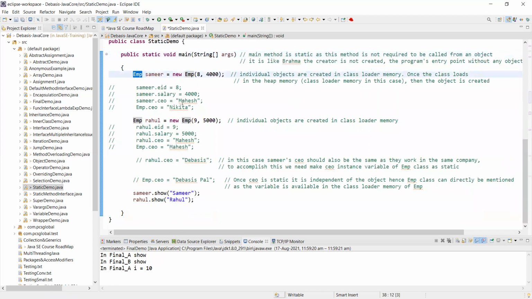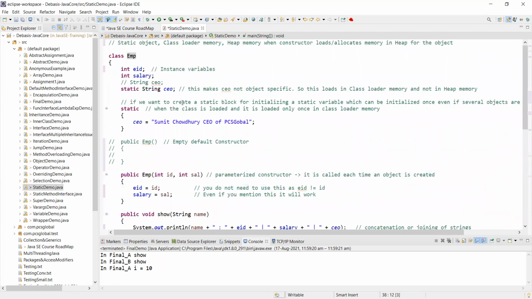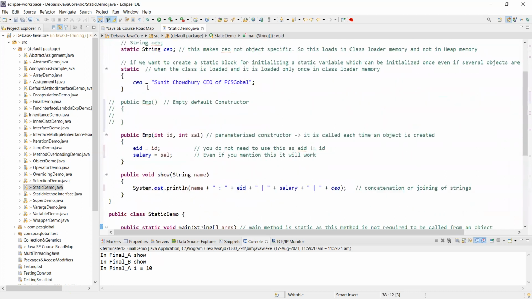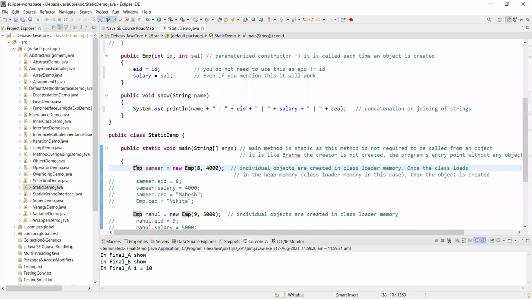Now here, tell me what is this? This is a type. This is a class. Often in books or reference documents, they will not mention class, they will say type. Type and class are the same. That means you are using a type EMP, which is a class. You have defined this class. It's a user-defined class. There are many classes or types available within the Java library, which are defined by Java. You have not defined them. We will come to that.